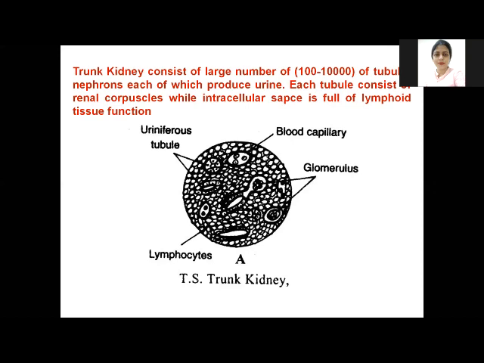Some of it also has lymphoid tissue, but otherwise the trunk kidney basically consists of the nephrons, which filter the blood, and urine formation occurs in the trunk kidney.